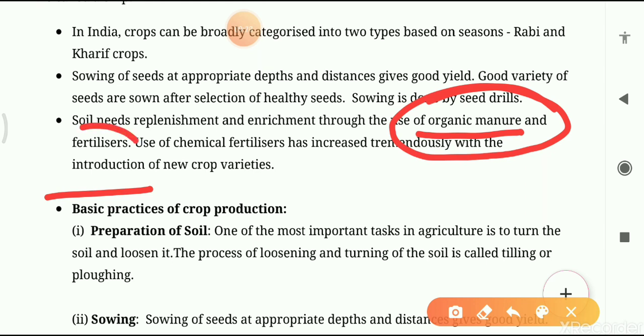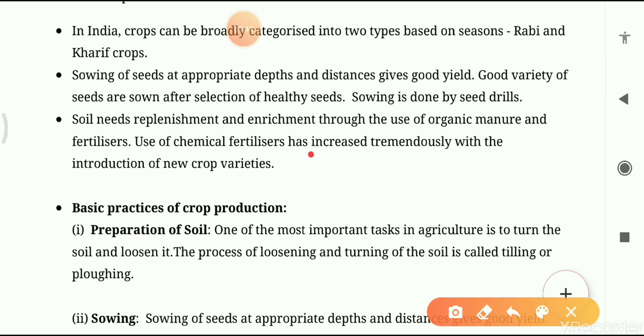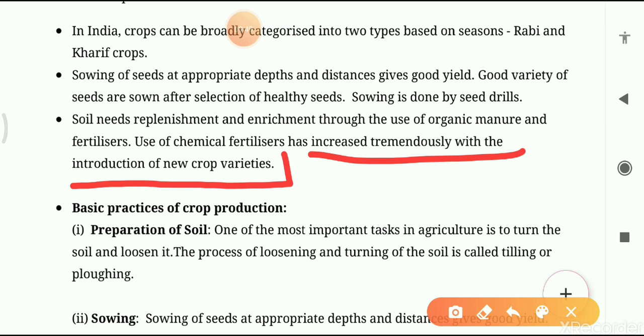Another is fertilizer. Fertilizer is not natural, it is man-made, meaning chemicals are present in the fertilizers. But when we add organic manure and fertilizers in the crop fields, then the yield will increase tremendously, with the introduction of new varieties. Meaning if we use organic manure and fertilizers in the crop field, then it will provide lots of crops, meaning crop production will be good.